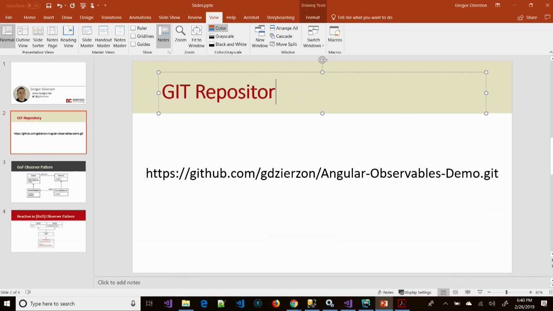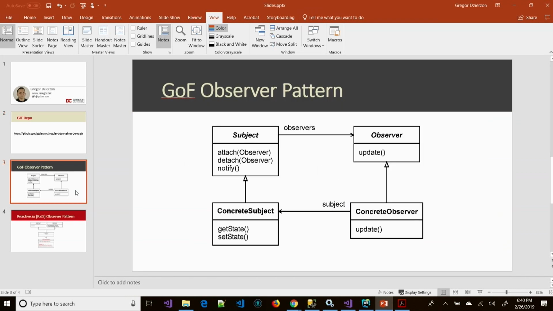Now, it turns out that this pattern, as good as it is, has some limitations. First of all, one of the reasons we like this is because I don't want this view to be aware of any of the other views, for example. Making a change here, I don't want the view to have to say, go and update all the different views. It shouldn't care who's all in there. So we want that one source of truth, and we want the notifications to come from that one place.